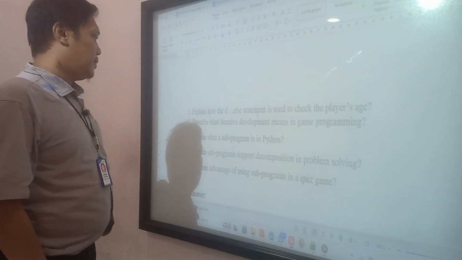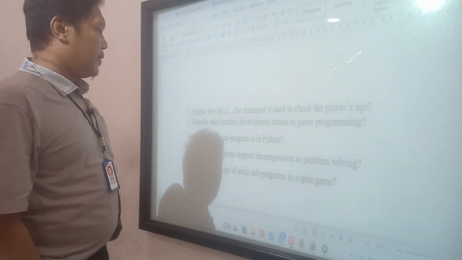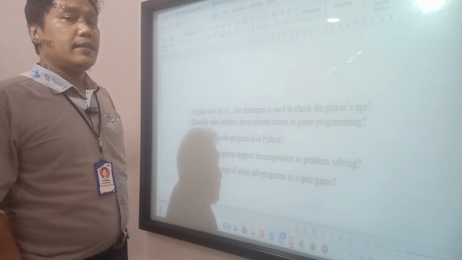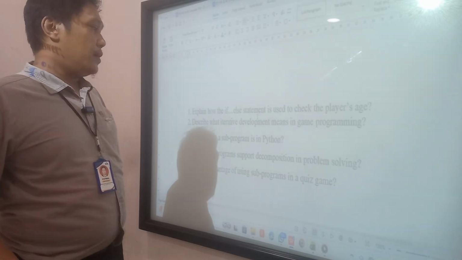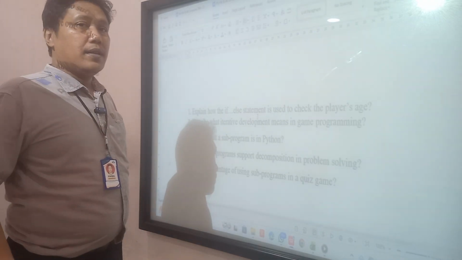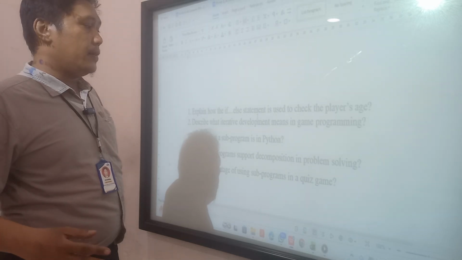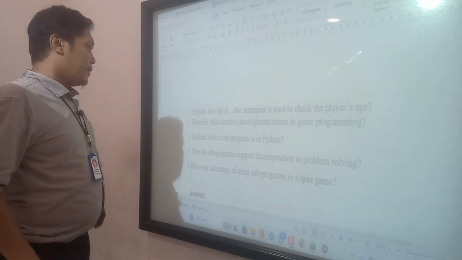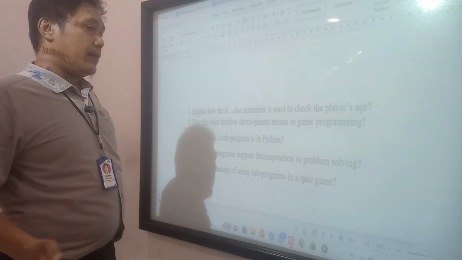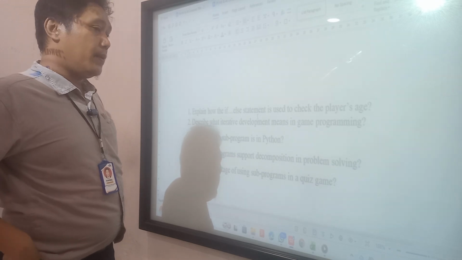Next, page number five. How do subprograms support comprehension in problem solving? When we create a program, we must first decompose the problem. After decomposing, we make subprograms. Subprograms are created after we decompose the problem in the program logic, so that's why we need subprograms.